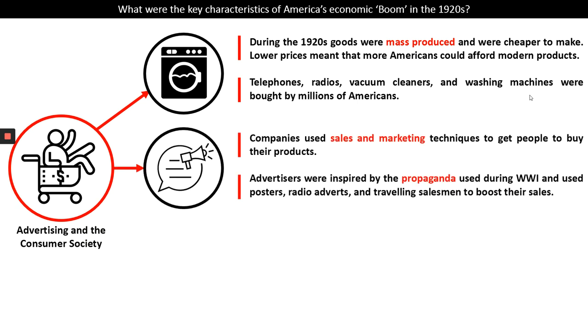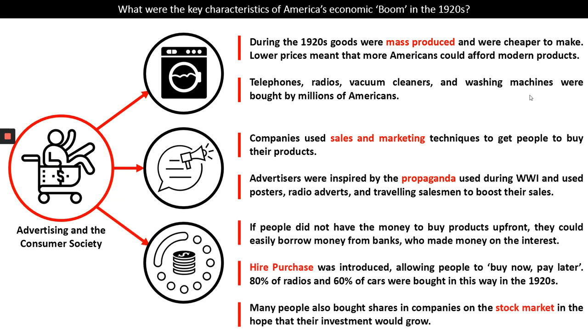Companies also realized that if they wanted to make money very quickly, they would need to advertise their goods. And so they used sales and marketing techniques to get people to buy their products. Now, during World War I, propaganda, persuading people of a certain view through posters and radio messages and adverts, was used. And so businesses were inspired by propaganda. They used posters, they used radio adverts, they sent salesmen around the country to tell people to buy their products, and that boosted their sales further.